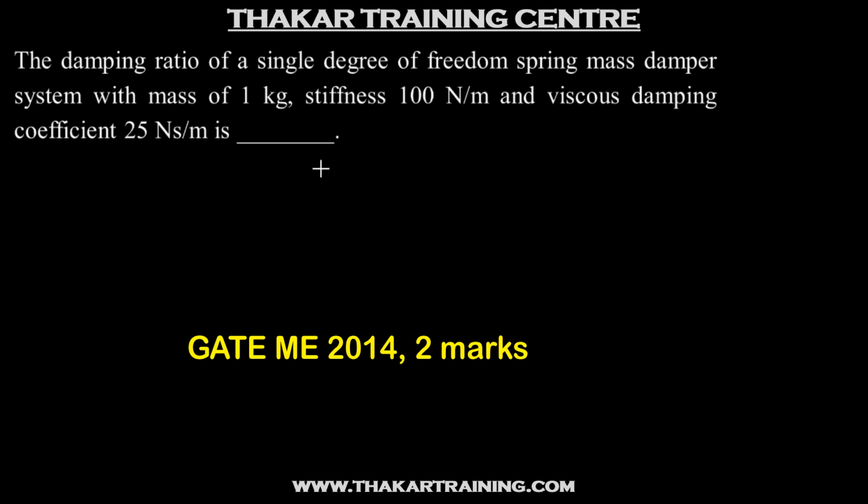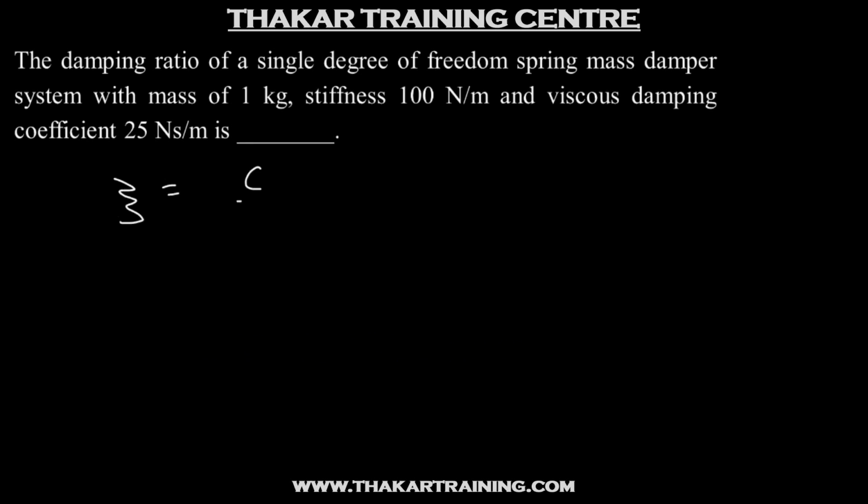The damping ratio of a single degree of freedom spring mass damper system with mass of 1 kg, stiffness 100 Newton per meter and viscous damping coefficient 25 Newton second per meter is. So a pretty straightforward question. Zeta is nothing but C by Cc. So since the mass and stiffness are given, we'll write it in this way.